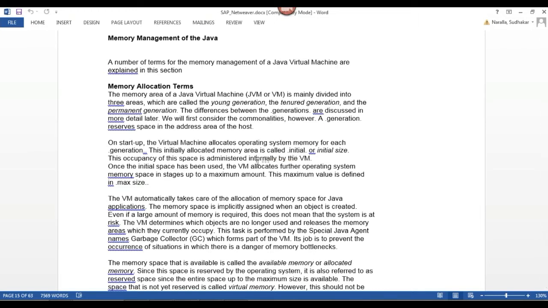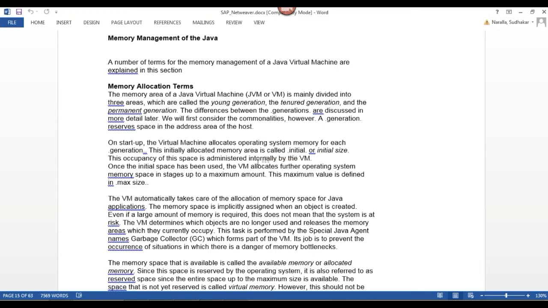Whenever one object is created, meaning whenever one application is executing, implicitly it will assign memory space internally.